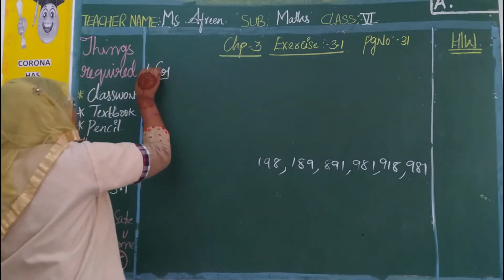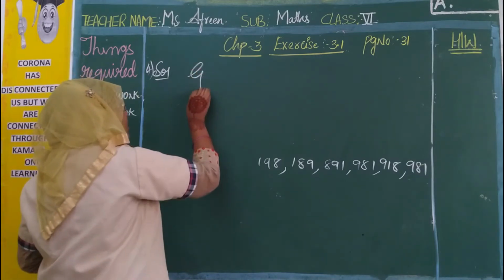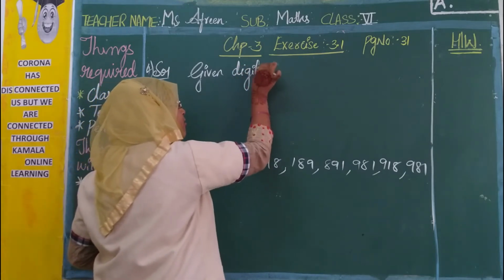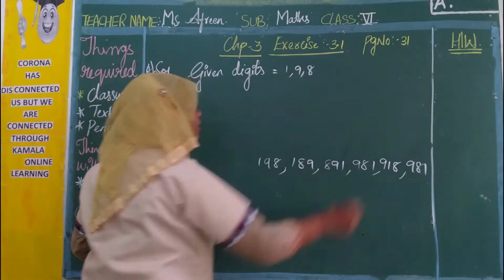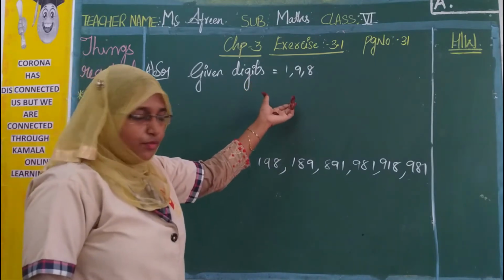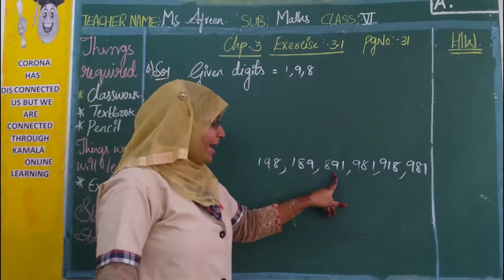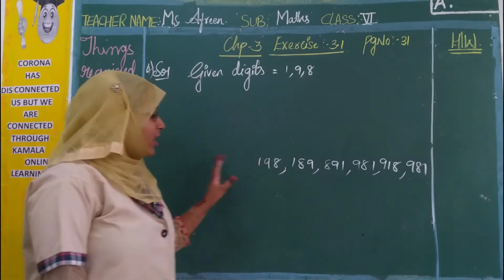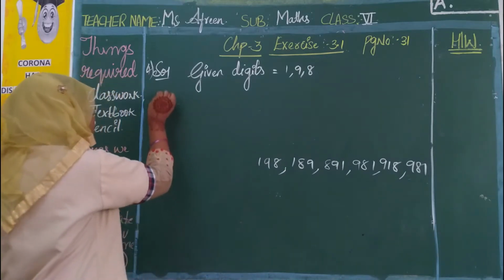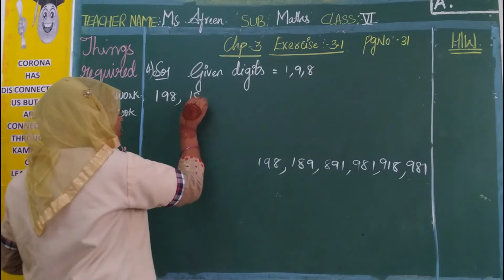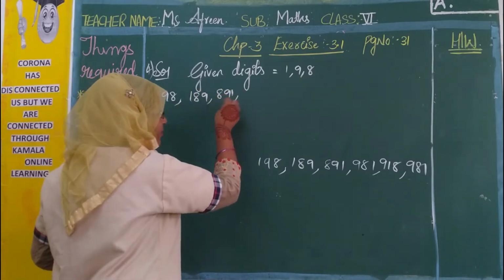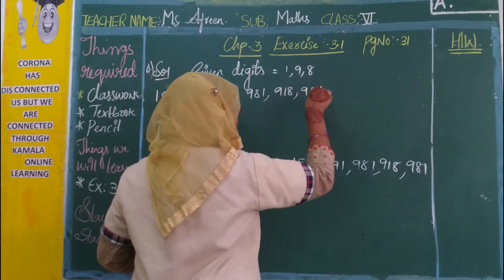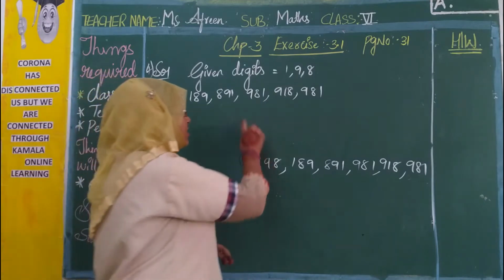So let us write the 4th one. What are the given digits? Given digits are 1, 9, 8. What are the possible different 3-digit numbers we have formed? That is 198, 189, 891, 981, 918 and 819. These are the numbers which we can form. So let us write 198, 189, 891, 981, 918 and 819.